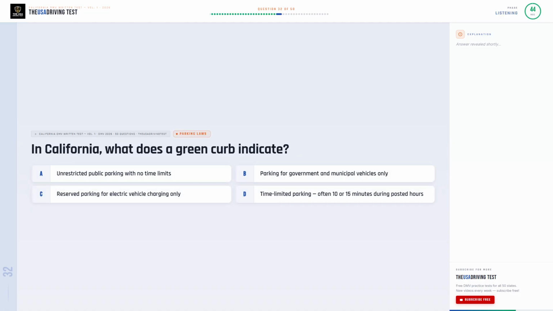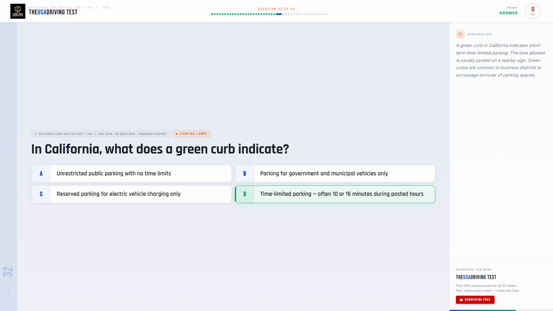In California, what does a green curb indicate? Option A. Unrestricted public parking with no time limits. Option B. Parking for government and municipal vehicles only. Option C. Reserved parking for electric vehicle charging only. Option D. Time-limited parking, often 10 or 15 minutes during posted hours.